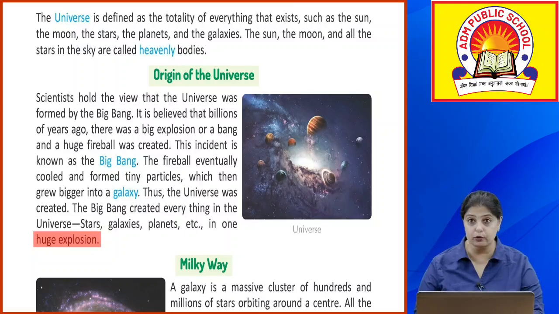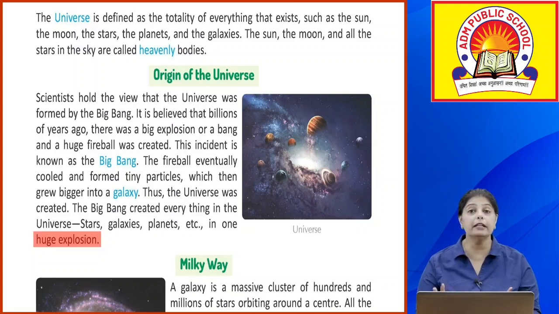In one huge explosion. So, ये universe कैसे create हुआ? According to the scientist, it was formed by the Big Bang. एक Big Bang के साथ ही create हो गया. Okay, तो क्या हुआ? There was a big explosion or a bang and a huge fireball was created.